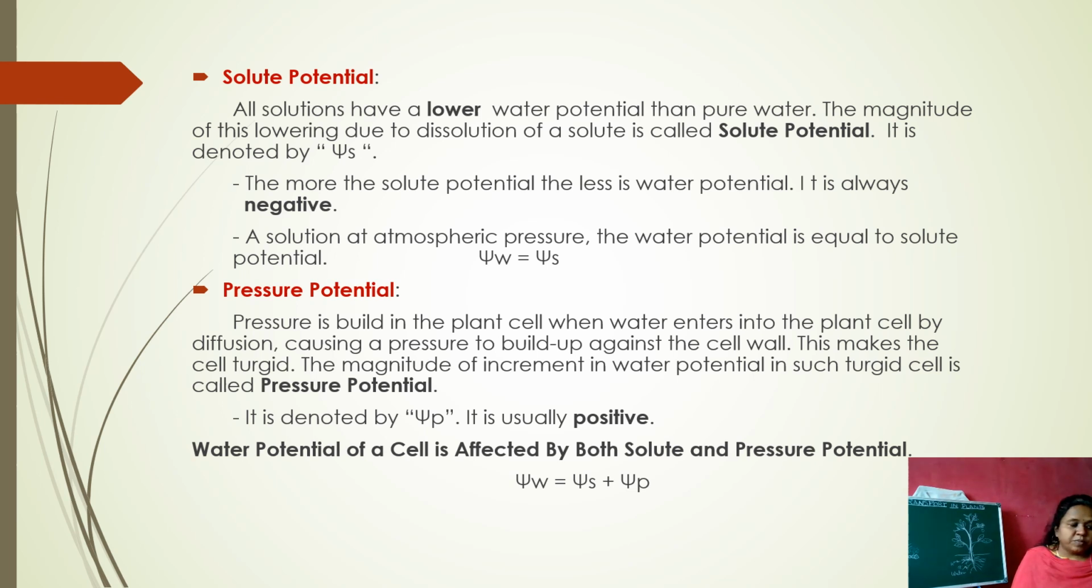It means if the water potential is more, the pressure potential is also more. And here it is denoted by psi p. It is usually positive; solute potential is negative, but pressure potential is always positive. Water potential of a cell is affected by both solute and pressure potential. So now water potential depends not only on the solute potential, it also depends on the pressure potential, and it is denoted by psi w equals psi s plus psi p.